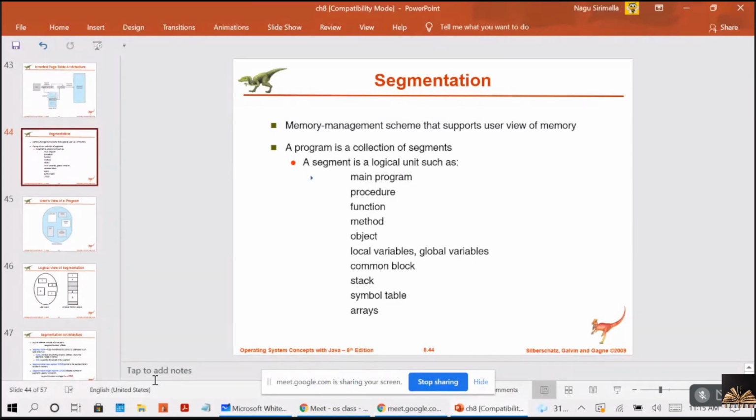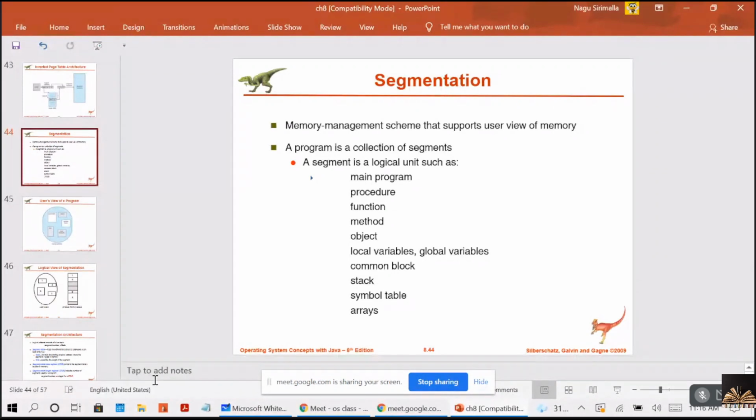That means whenever we are writing the code and declaring variables or calling a function, whatever the user is creating in memory can be mapped to the actual physical memory, where it gets stored. That mapping is done by the hardware. So segmentation is a mechanism given by the hardware, which maps the programmer's view to the actual physical memory.